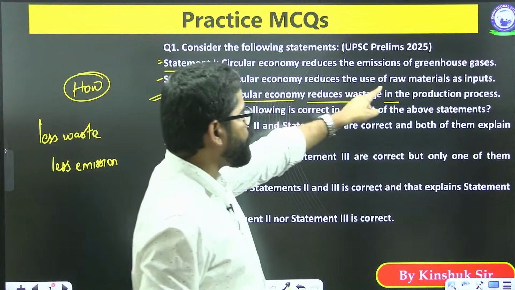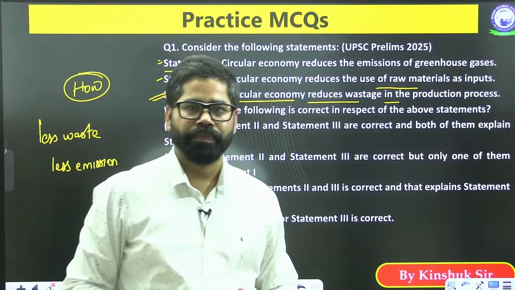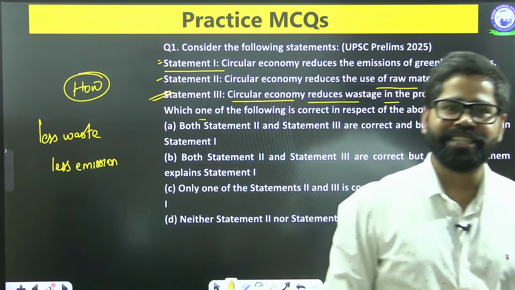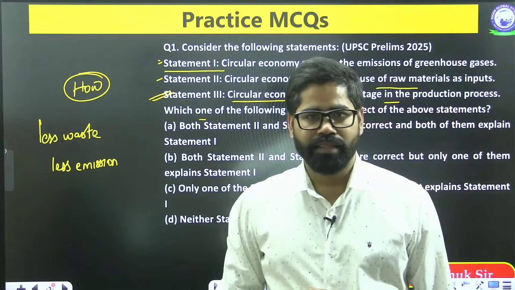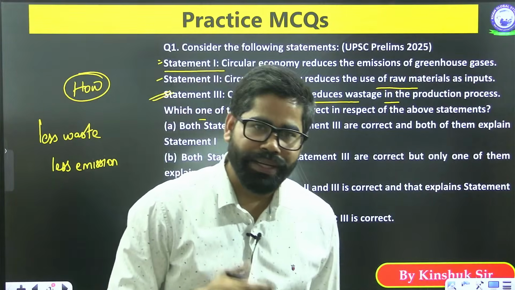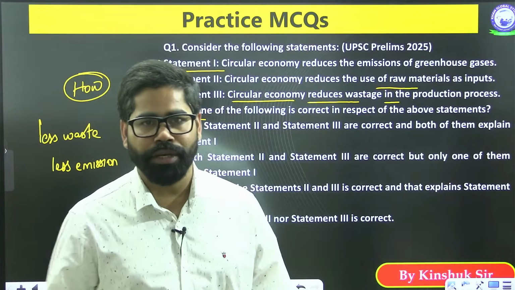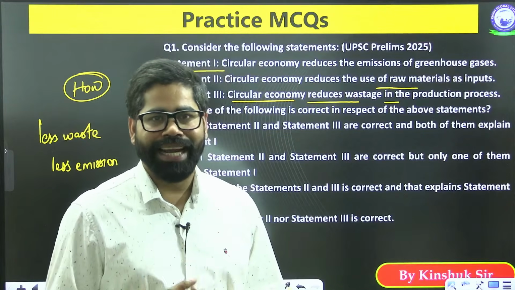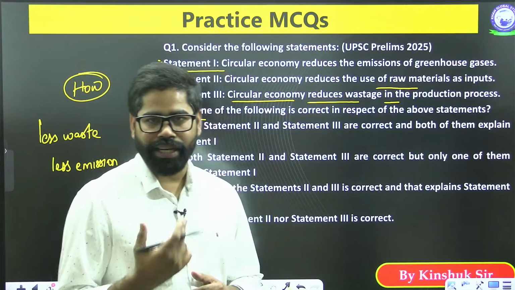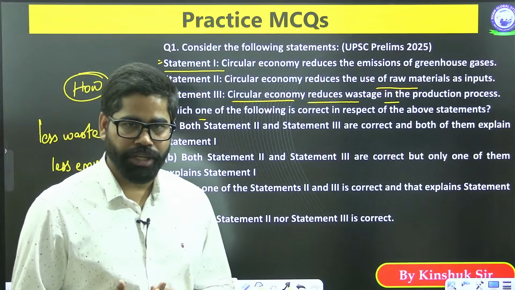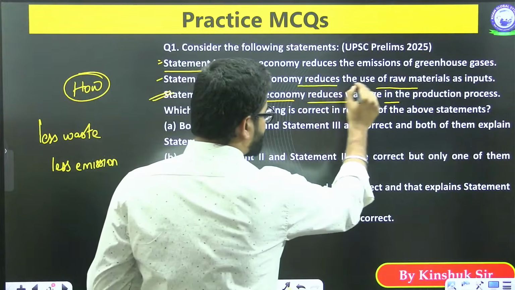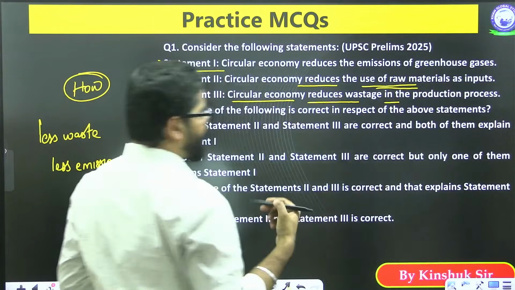Reduces the use of raw materials as input. Whenever we are going for use of raw materials, it is generally considered as an emission intensive exercise. But when we are going for recycling of the products or use of the recycled products, it is considered as a better option. So here also it says that it reduces the use of raw materials as inputs.